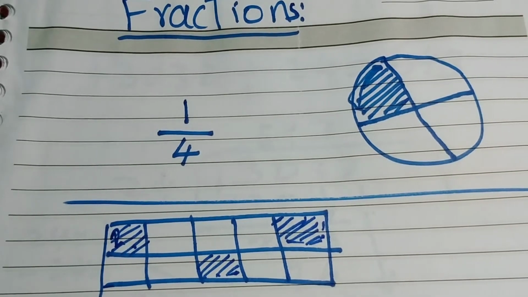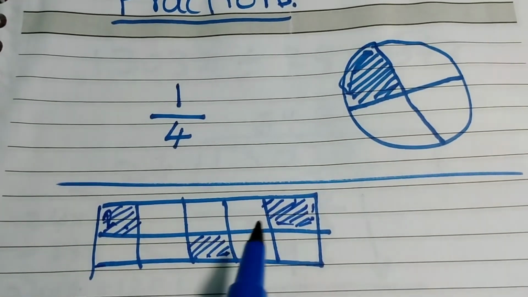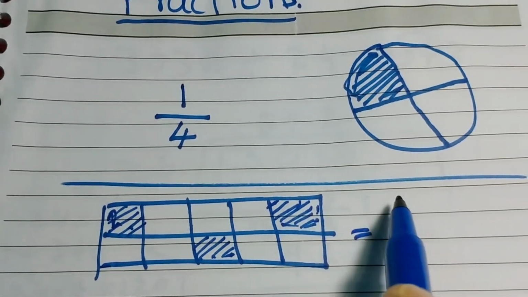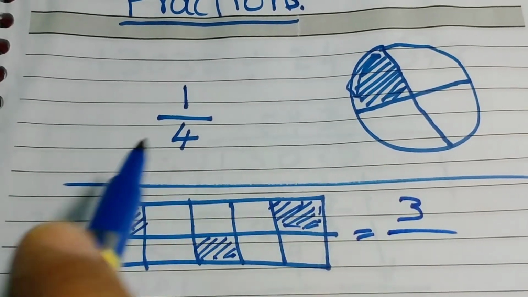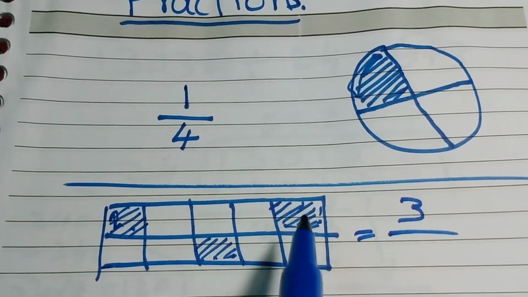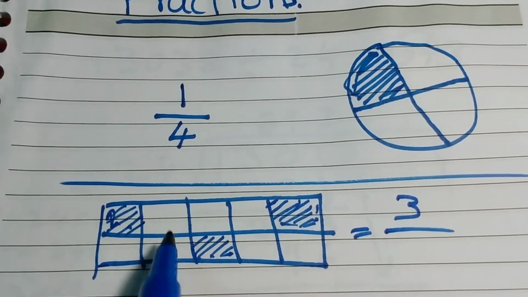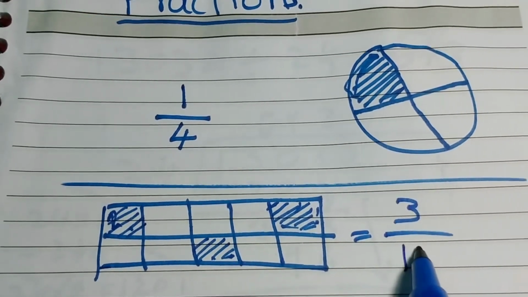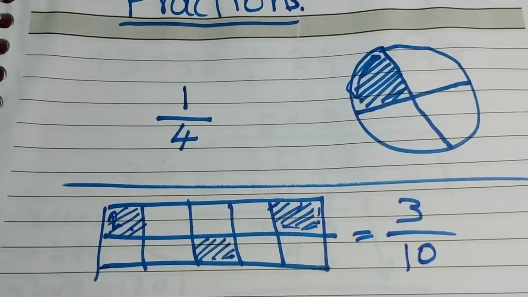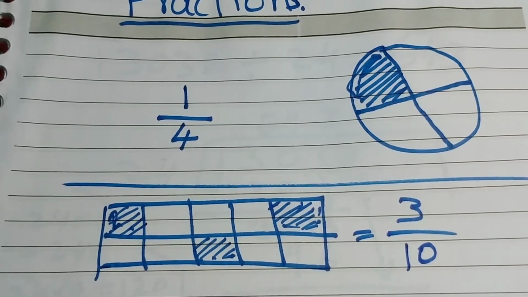So what is the fraction of the shaded parts? How many parts are shaded? 3. So how many total parts of the shape are there? 1, 2, 3, 4, 5, 6, 7, 8, 9, 10. So the fraction is 3/10.